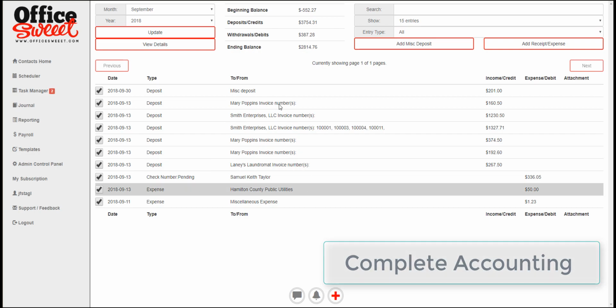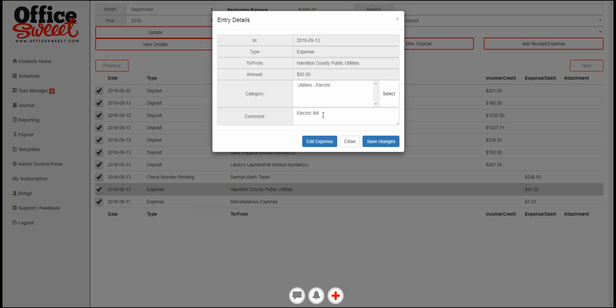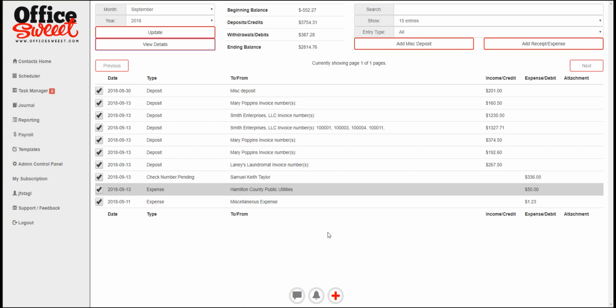You can look at the details here. You can put notes in here. So it's a very nice and simple way to keep track of all the money that's coming in and going out of your business.